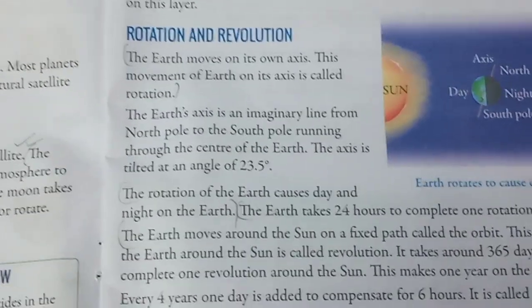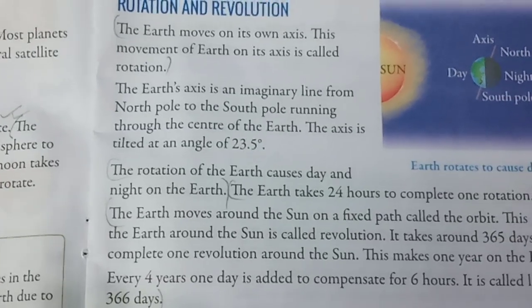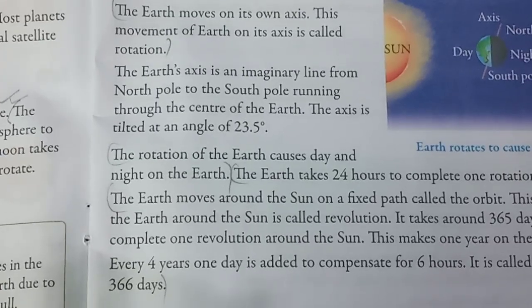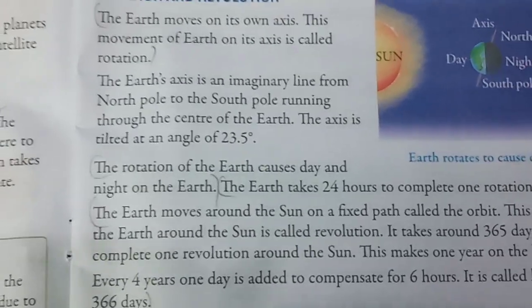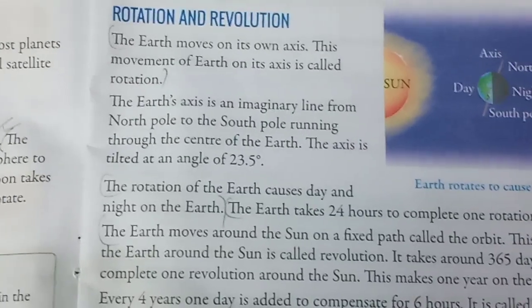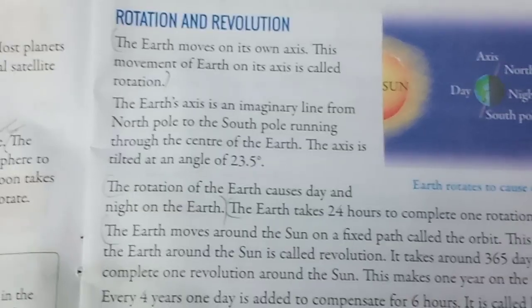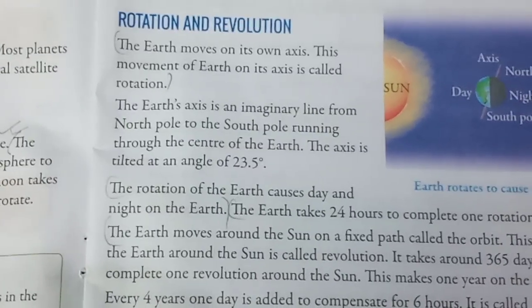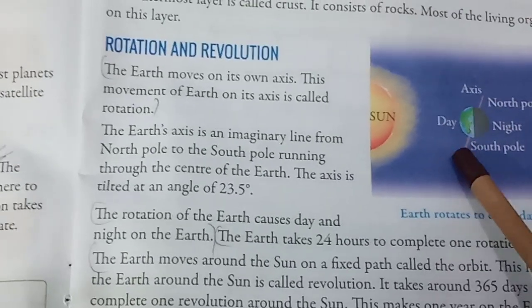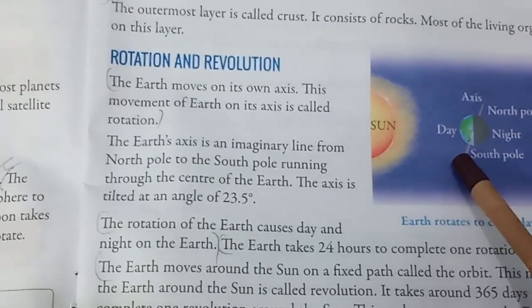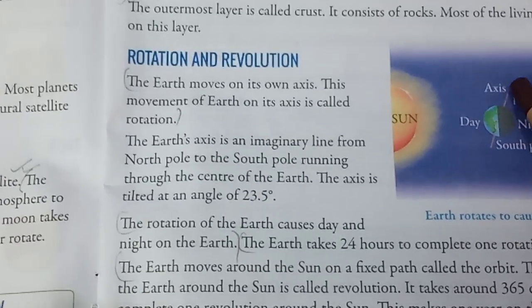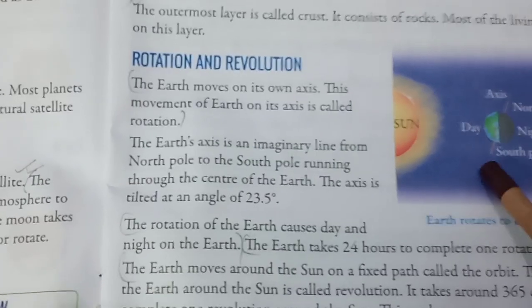Rotation and revolution. The earth moves on its own axis. This movement of the earth on its axis is called rotation. Earth axis is an imaginary line from North Pole to the South Pole running through the center of the earth. The axis is tilted at an angle of 23.5 degrees. Here you can see this one is the axis. It is tilted at an angle of 23.5 degrees, running through the center of the earth.